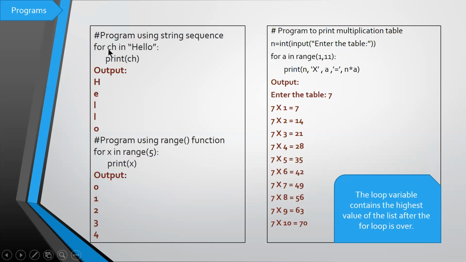So for ch in hello, then print ch. In the first iteration, what value will ch have? It will take the value h. So h will be printed. After that it will take e. Next it will take l. Next it will take another l. At last it will take o. So it will be printed in this line like this.